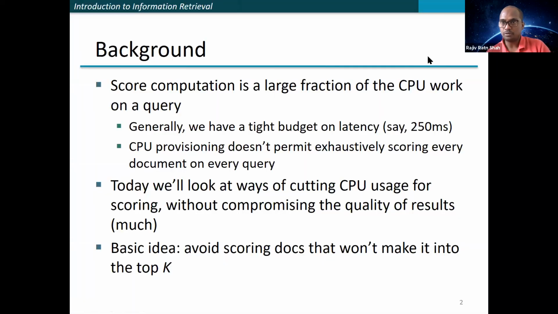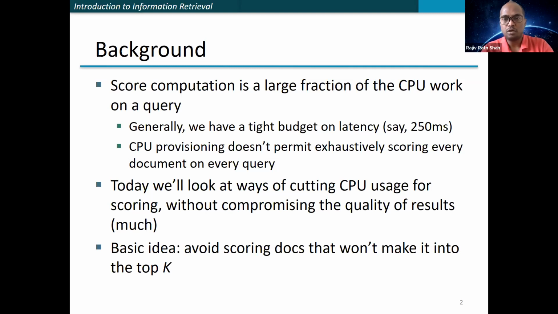So, a quick background. As we have discussed, scoring computation is a large fraction of the CPU work on a given query, because for a given query, ideally you need to look at all the documents by matching the vector representation you have for the query against the same for the document.